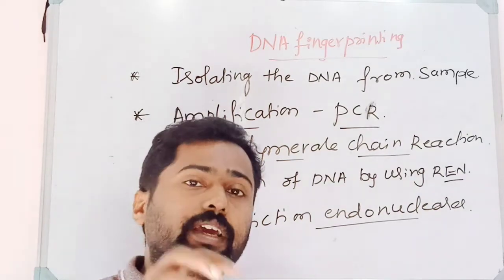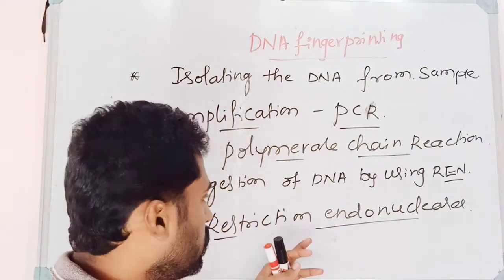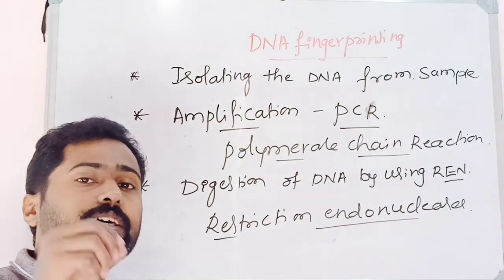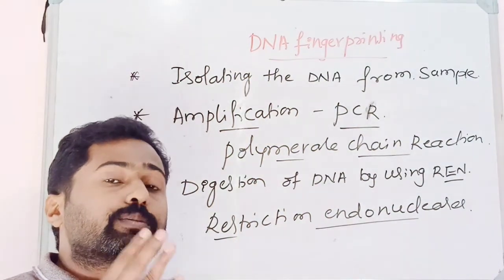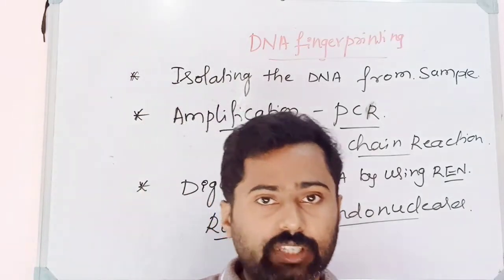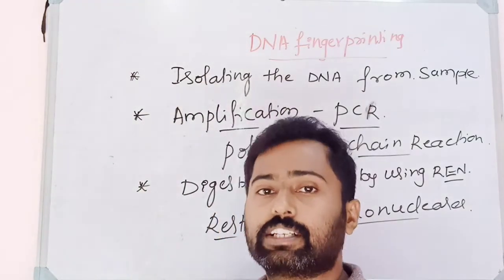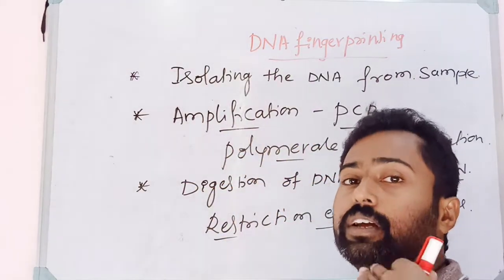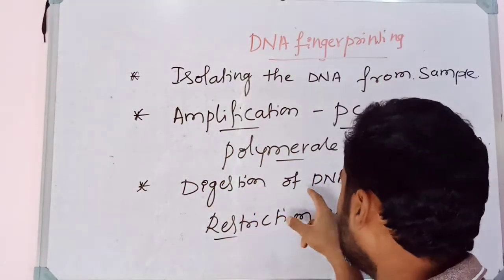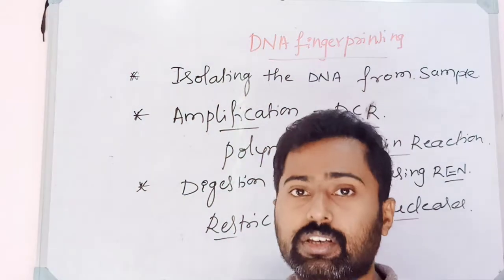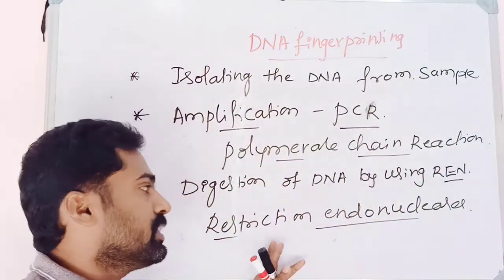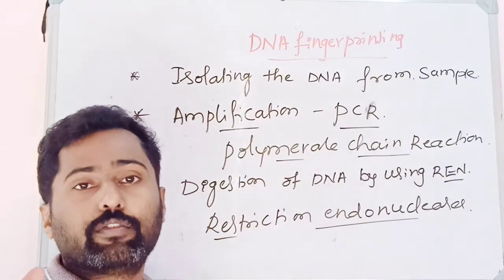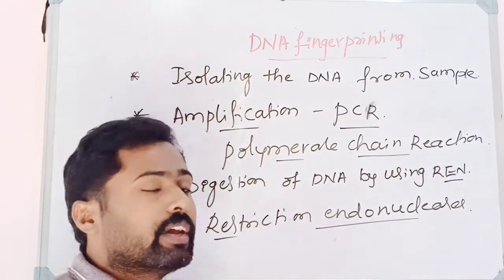Endonucleases are the enzymes which cut inside the DNA. Restriction endonucleases are the enzymes which cut the DNA at specific sites within the DNA molecule. Hence the isolated DNA should undergo digestion with the help of restriction endonucleases. This enzyme cuts the DNA at specific sites into variable fragments, fragments of various length.